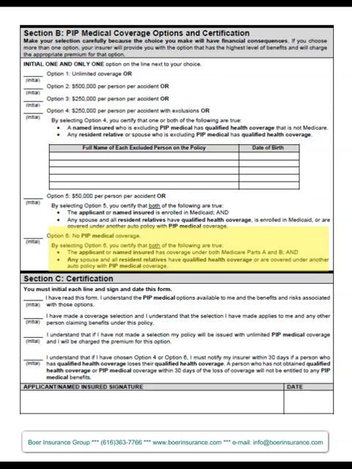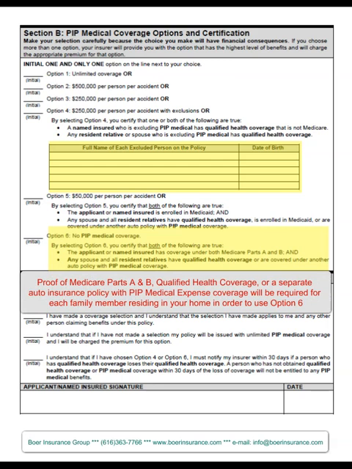If you're eligible for and choose option 6, and anybody in your household is being excluded because they have qualified health coverage, your insurance company is also going to want a list of people in the household who are opting out because they have qualified health coverage, and they're going to want the name, birth date, and a copy of the letter stating that their coverage is qualified health coverage from the health insurance carrier.